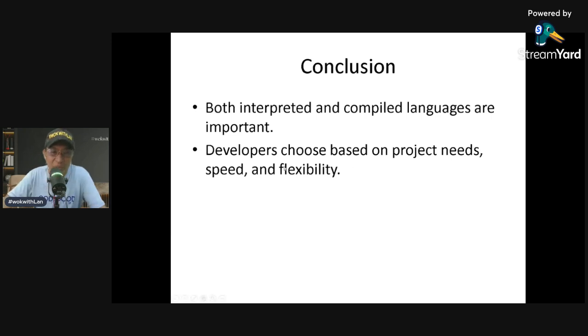Now you understand the difference between interpreted and compiled programming languages. Remember, interpreters execute line by line. Compilers translate the entire program. Both are essential tools for developers. They can be used in front end and back end, and they can be combined together.